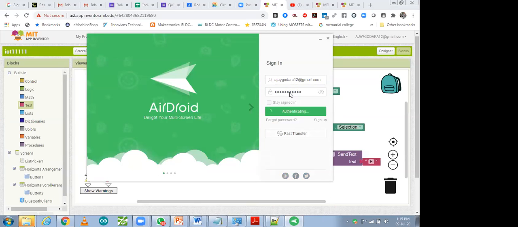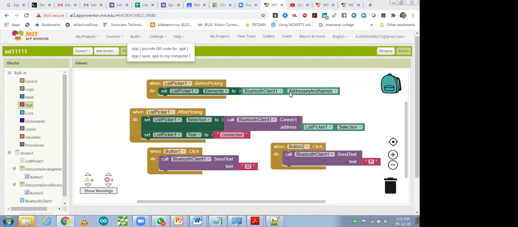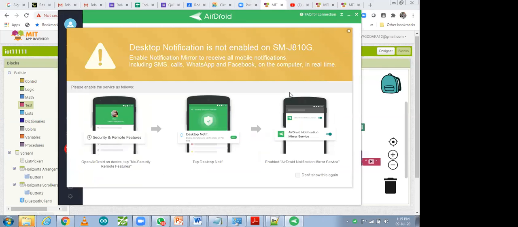I'm going to share my mobile screen with you, and over there I'm going to run this app. So let me open it in my mobile phone.